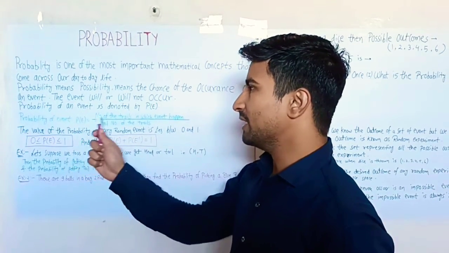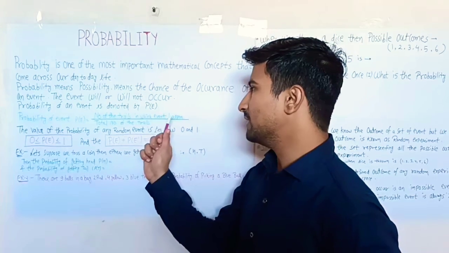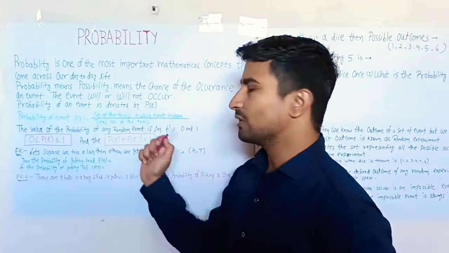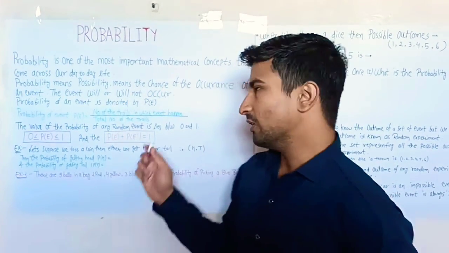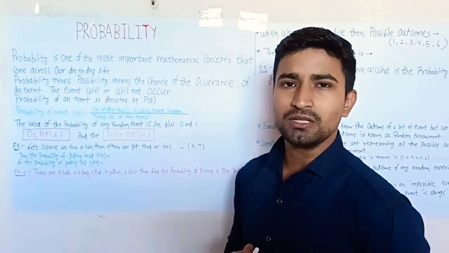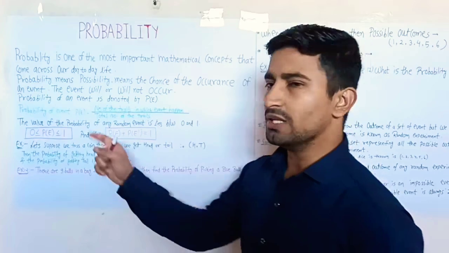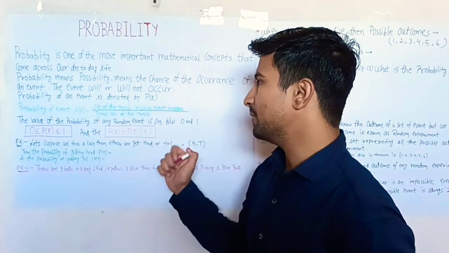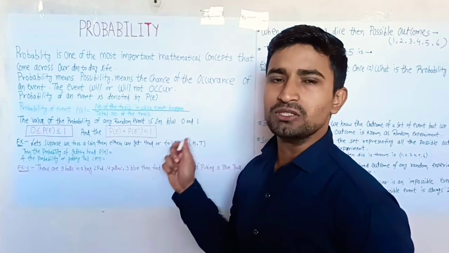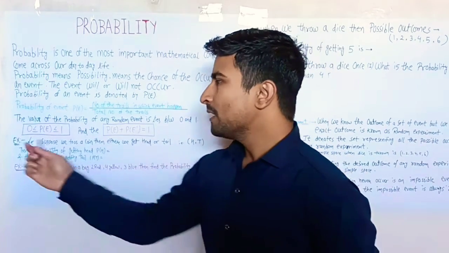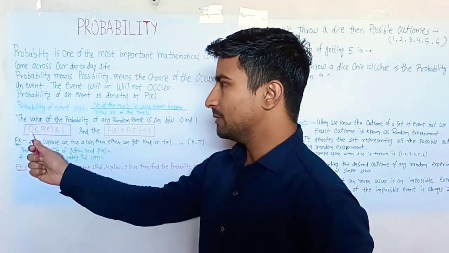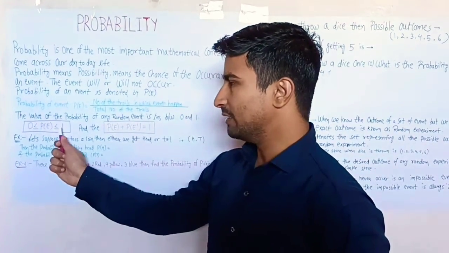Probability of an event is equal to the number of trials in which the event happens divided by the total number of trials. It is also denoted by the number of favorable outcomes upon the total number of outcomes. The value of the probability of any random event lies between 0 and 1.